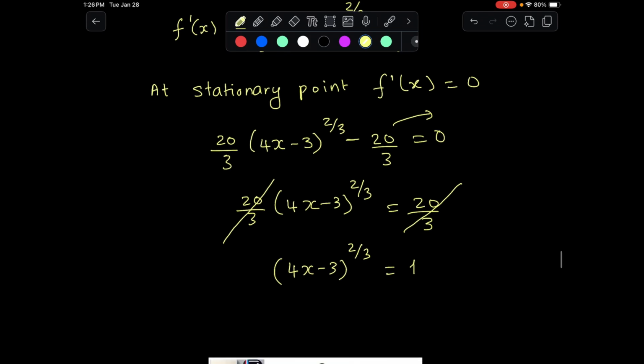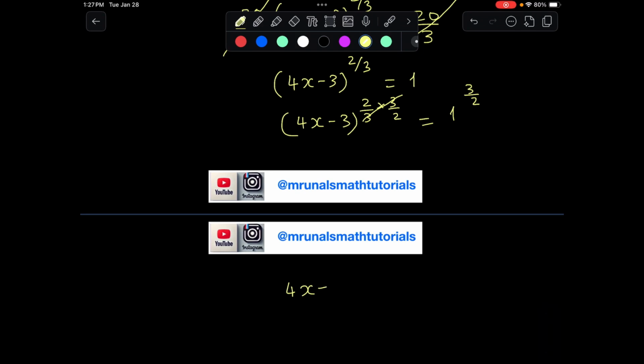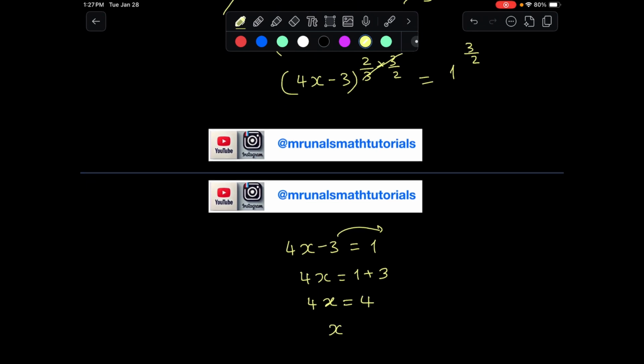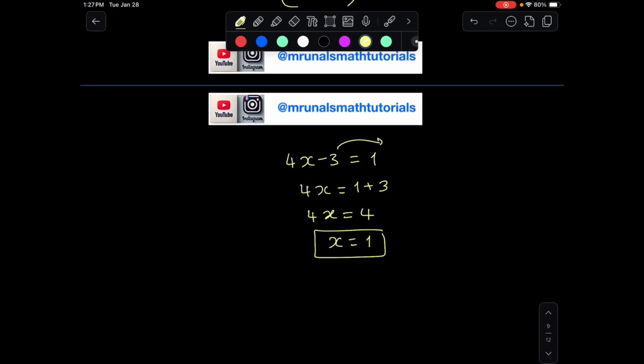So to cancel off the 2/3, we raise to the power of the reciprocal, 3 over 2, on both sides. So this cancels off, and we get 4x minus 3 is equal to 1. 1 to the power of 3 over 2 is just 1. That gives us 1 plus 3, or x is equal to 1. So we just had to find the x coordinate. And now we need to find the nature of the stationary point.